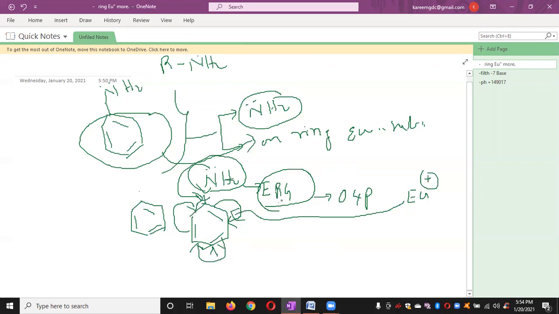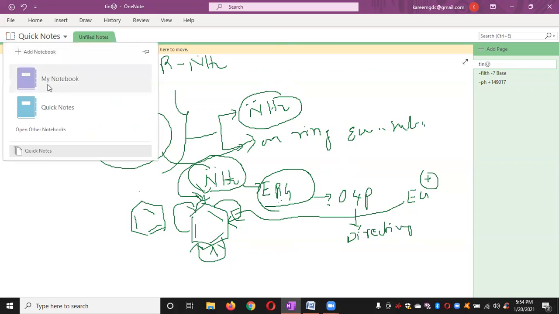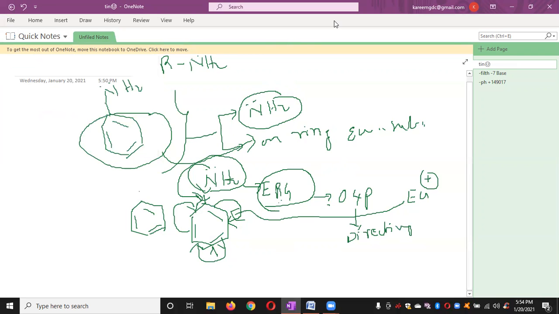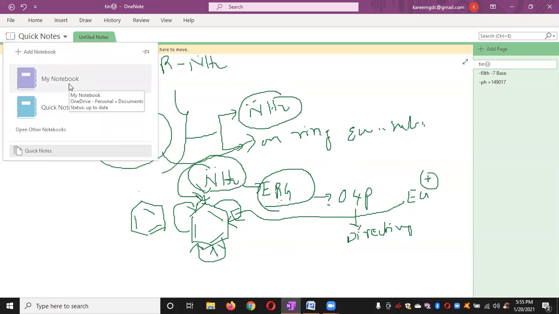That's why they are known as ortho para directing groups. If you understand resonance, it is easy to understand all of this.